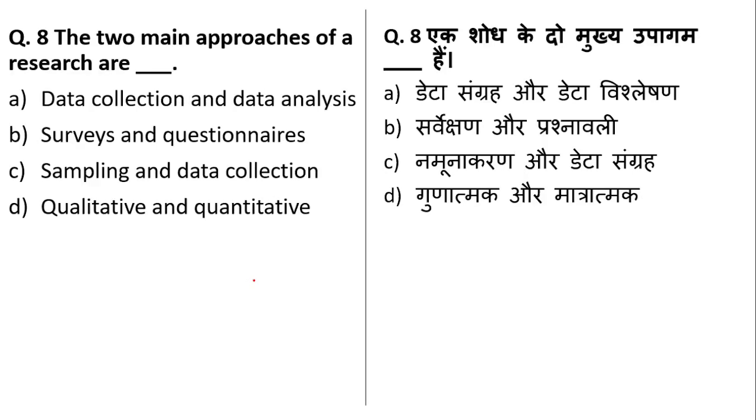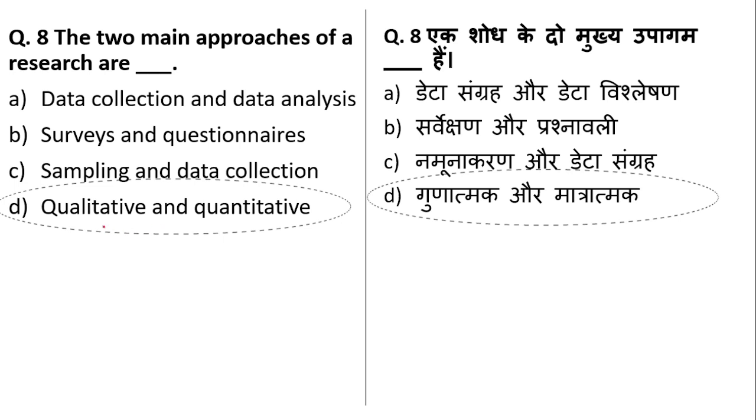The two main approaches of a research: data collection, data analysis; survey and questionnaire; sampling and data collection; or qualitative or quantitative research. So the two main approaches are qualitative and quantitative. Qualitative is related to in-depth meaning of a particular topic, and quantitative deals with numbers. Okay, so option D is the right answer.